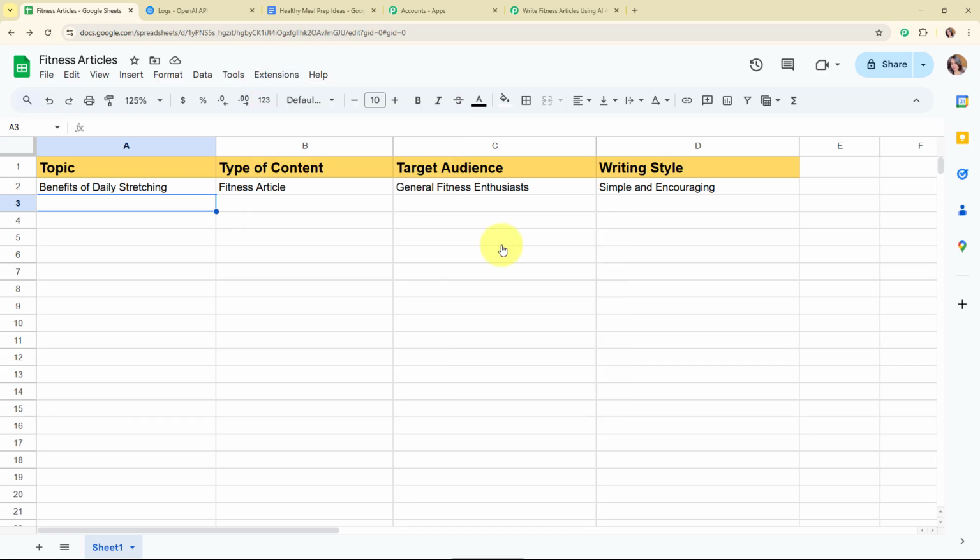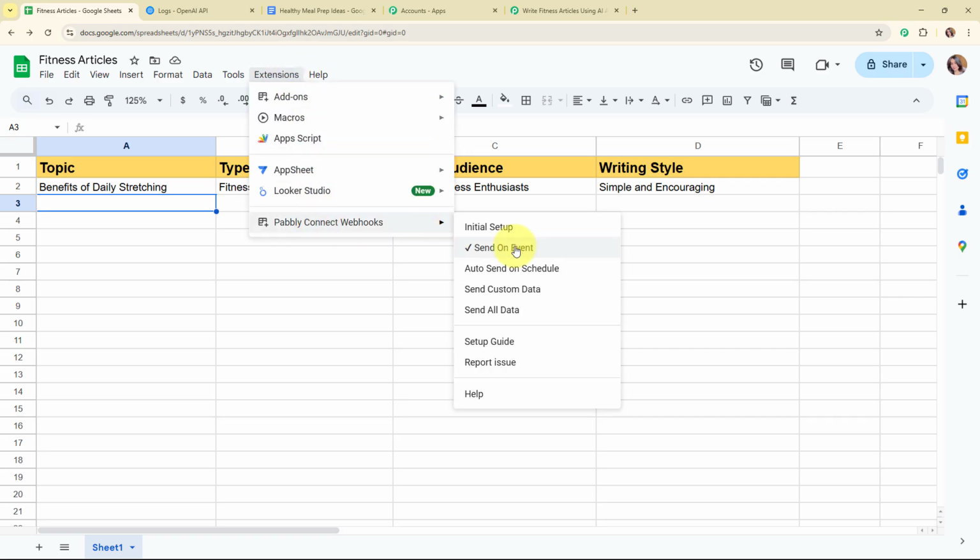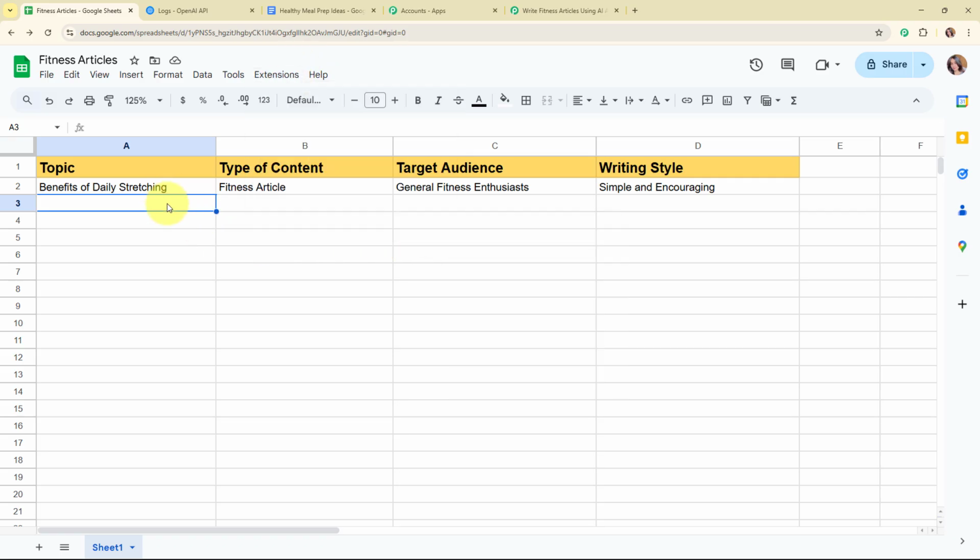And now from here you need to turn on the send on event. By turning it on, automatically whenever you add a new detail in your Google Sheets, Pabbly Connect is going to instantly capture the response. Alright, so let's go and check it. And here you can see we have received a tick in front of the send on event. That means we have successfully turned it on.